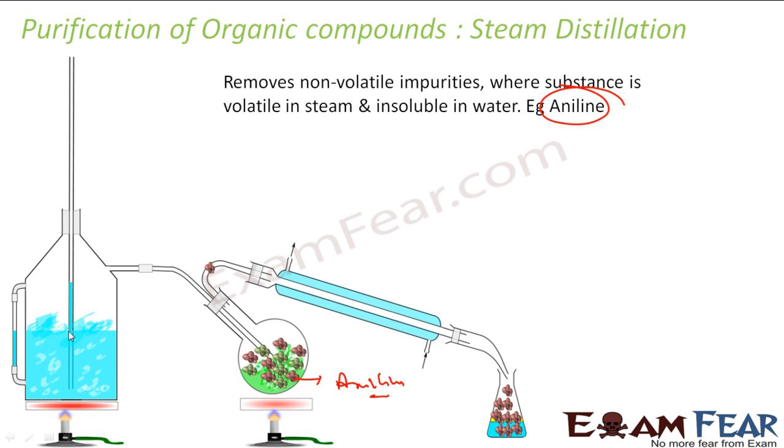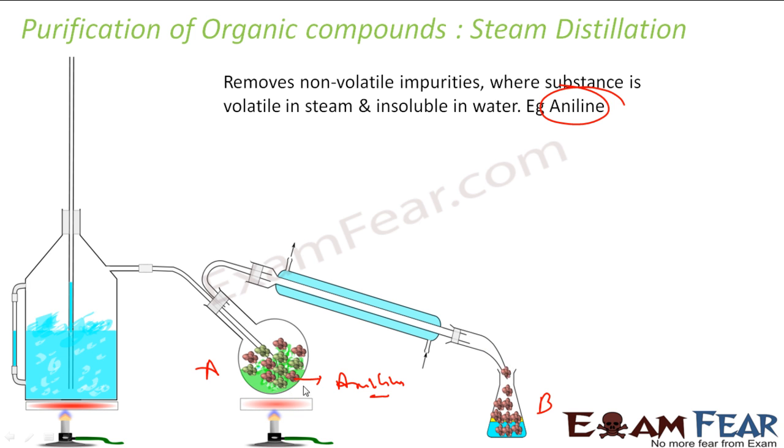So what we do is, we do this chamber with water. We heat this, we get steam from here. Now with this also is heated a little bit. Now with this steam, this aniline is insoluble in water, but it is soluble in steam. It is volatile in steam. So this steam will kick away this aniline and will take to this chamber. So if you see, there is steam here, the steam will kick away this aniline. So whatever aniline it had in this chamber, chamber A, let's suppose this is chamber B, right, will go out to chamber B.